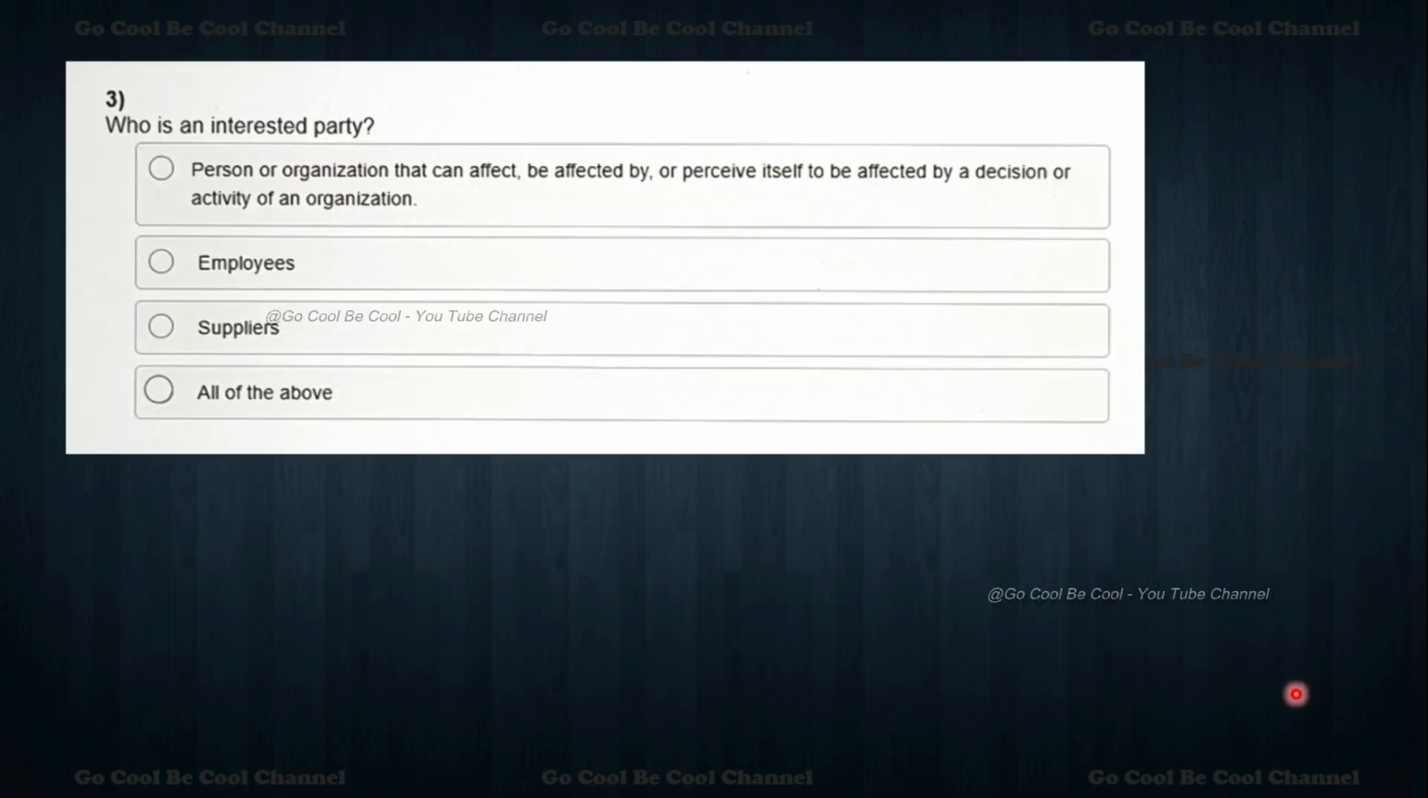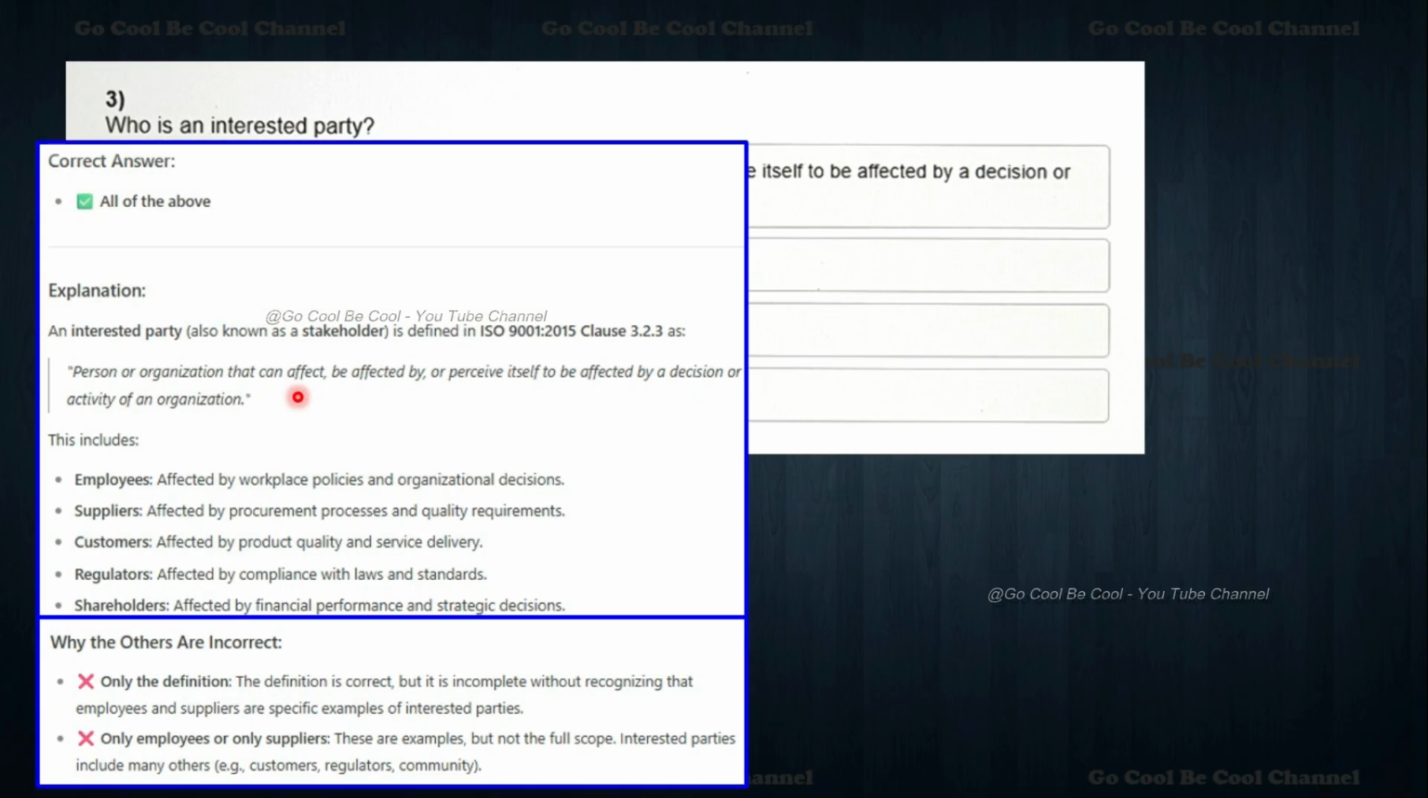Now moving towards the third question. Who are interested parties? Generally these doubts will come in front of the examination, in front of the auditor. Interested party: a person or organization that can affect, be affected by, or perceive itself to be affected by a decision or activity of an organization. So all are getting affected: supplier and others. Persons can be internal, maybe employees, or a supplier. So all of the above will be the right answer, I think. An interested party is also known as a stakeholder, isn't it?